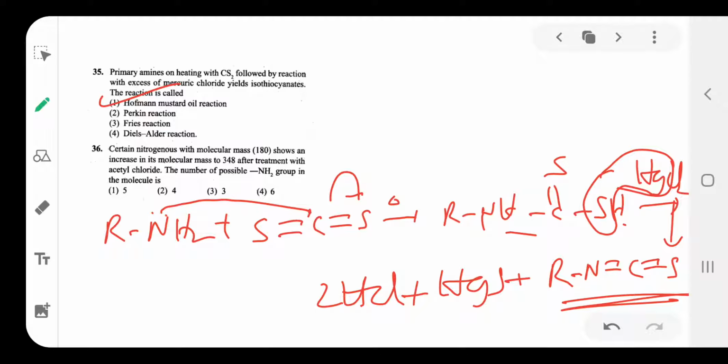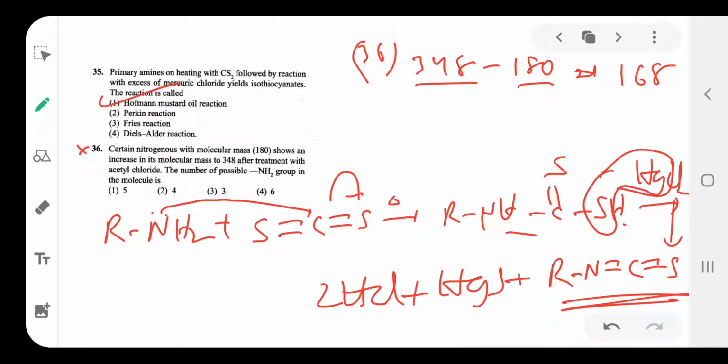Next, a certain nitrogenous compound with molecular mass 180 shows an increase in molecular mass to 348. Question 36 is very easy and important. First molecular weight 180, and increasing to 348, so 348 minus 180 is 168 grams increase.